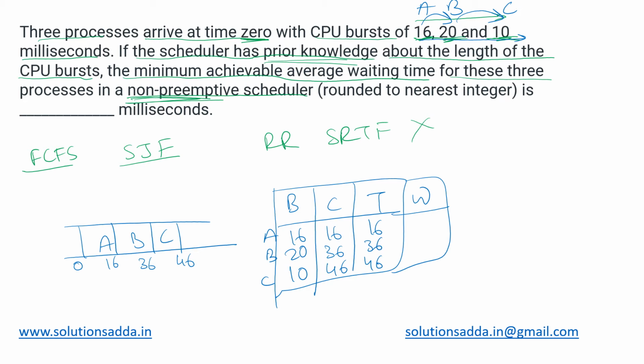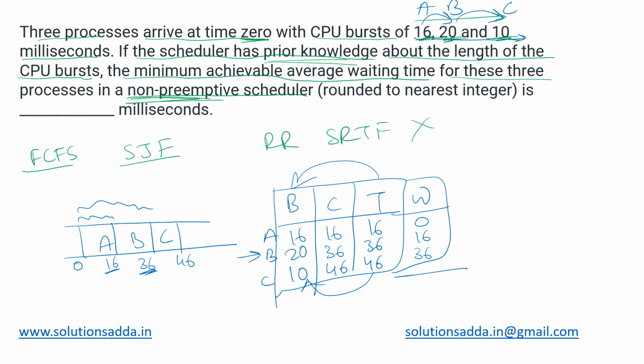Now waiting time is given as turnaround time minus burst time. So that will be 16 minus 16, which is 0; 36 minus 20, which is 16. This means process B arrived at time 0 and executed for 20 units from 16 till 36, so it waited for 16. Similarly, process C waited from 0 till 36: 46 minus 10 is 36. So this is the time it waited.